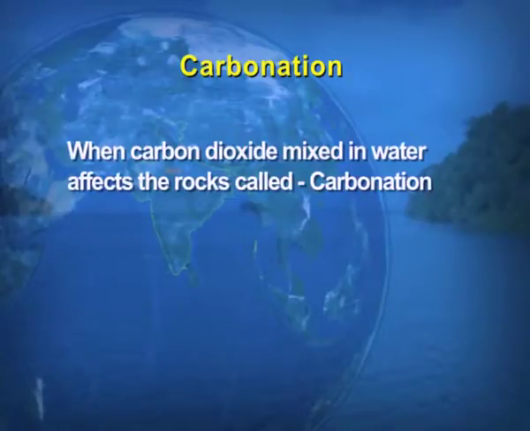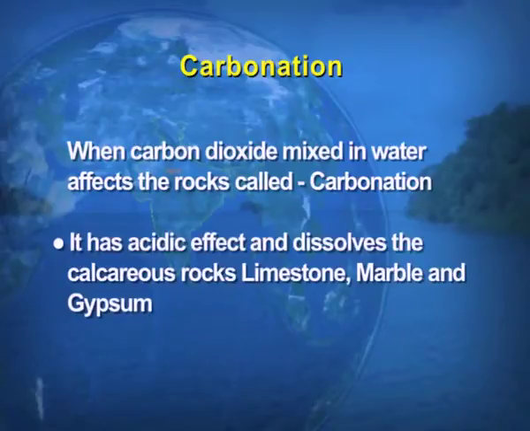Now, next is carbonation. Again, this is the reaction of carbon dioxide with the water. So, when the carbon dioxide mixed with the water affects the rocks, that is known as carbonation. It has an acidic effect and dissolves the calcareous rocks, for example, limestone or gypsum.